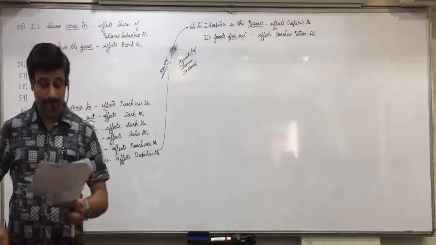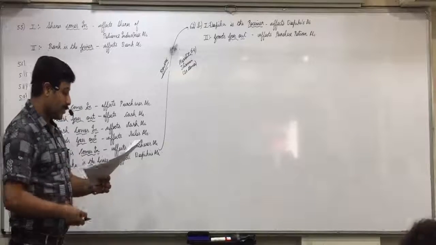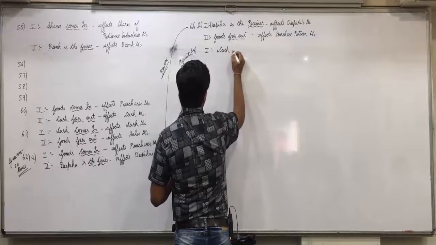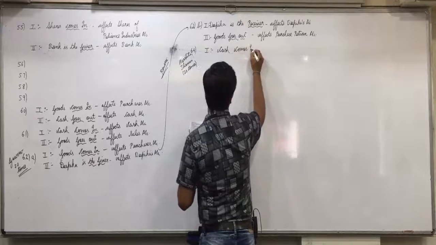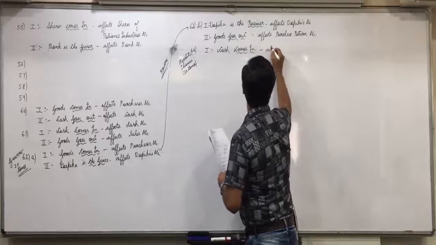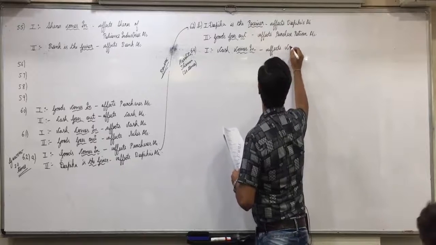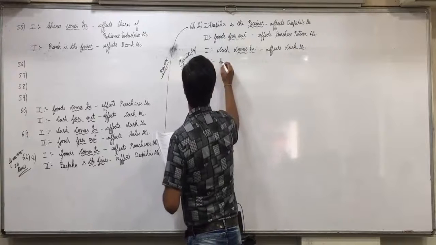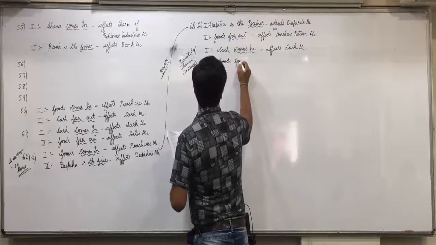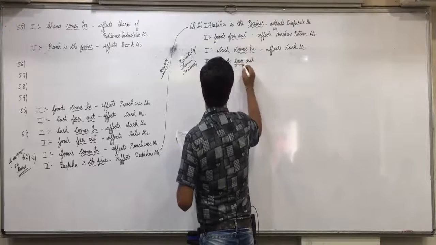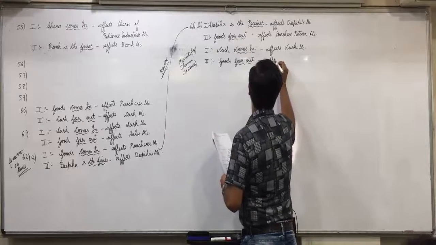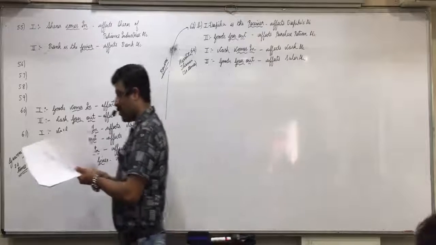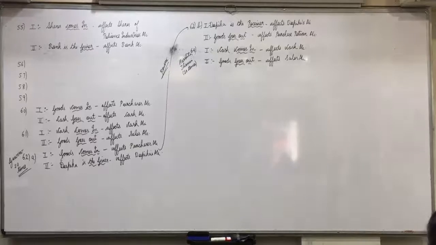So there are 3 of you. Yes, 64. Sold goods of 900, so effect 1. Cash comes in. Affects cash account. And effect 2. We have sold goods, so goods goes out. Affects sales account. I hope everyone is underlining the key points as I am doing it on the board.